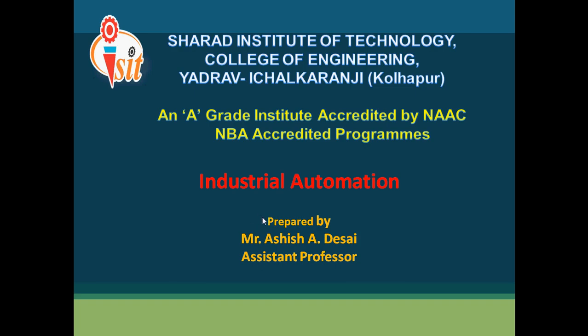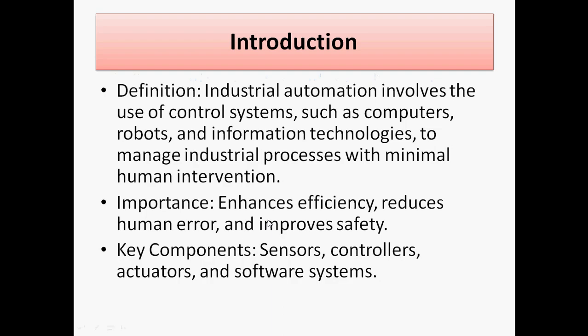Today we are going to discuss the topic of industrial automation. While defining industrial automation, we are using different control systems such as computers, robots and information technology to manage the industrial process with minimal human intervention. That is called industrial automation.